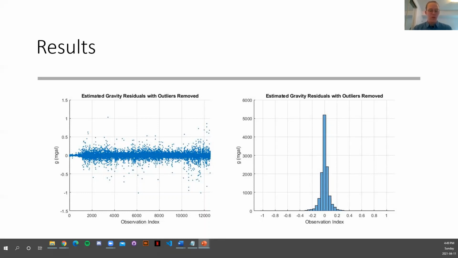And then on the right here, we can see that we've got a normal distribution, or even more accurate than a normal distribution, because you can see that large spike at the mean, at the zero mean in the center there. So there's over 5,000 estimated gravity values that are very, very accurate, and very many less estimations are less accurate.